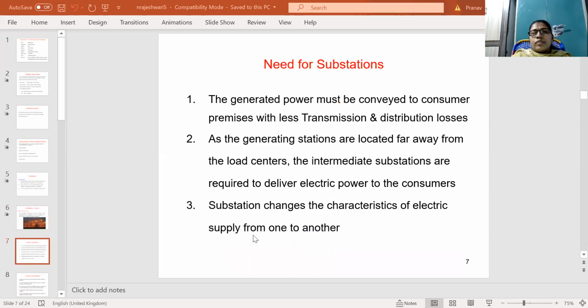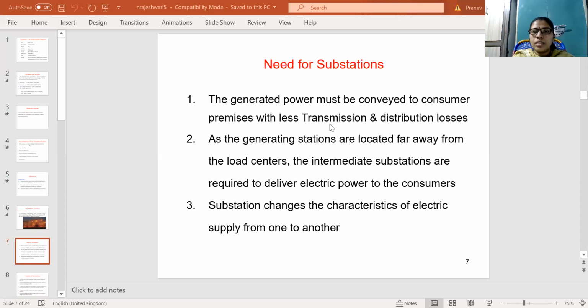Next, need for substations. What is the need for substations? If we install one substation, what it should ensure is that the generated power must be conveyed to the consumer premises with less transmission and distribution losses, because if losses are more, the effective generated power is reduced.